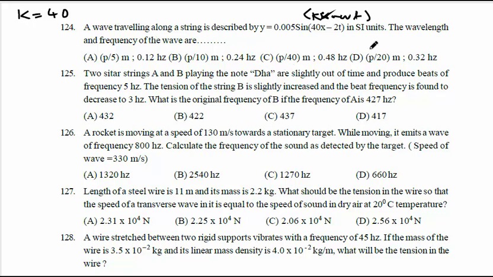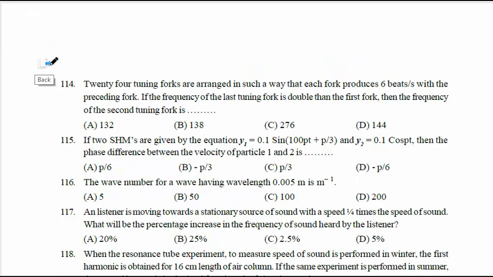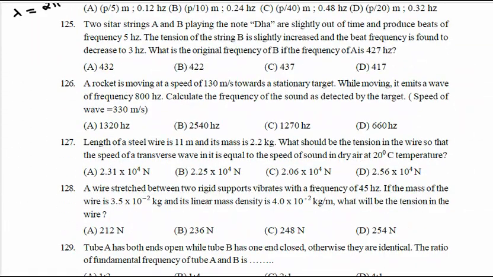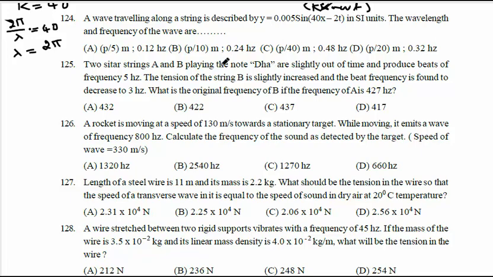Now we have to calculate wavelength and frequency. If k is equal to 40, the wave formula is 2 pi by lambda equal to 40. Now lambda will be 2 pi by 40.